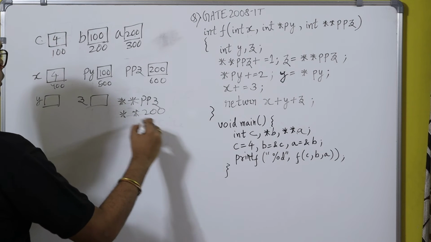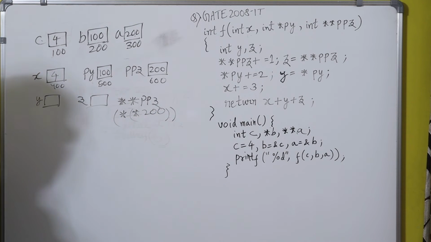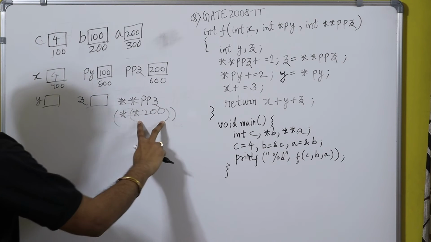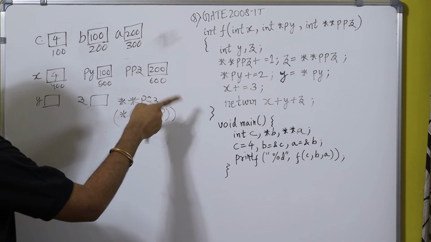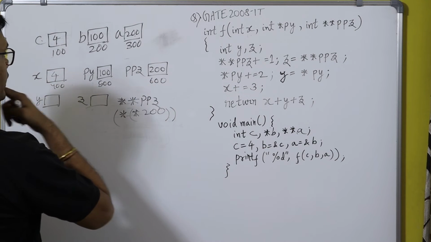First solve this part, then this part, okay. So what is star of 200? Star of 200 means what? Value at the address 200.